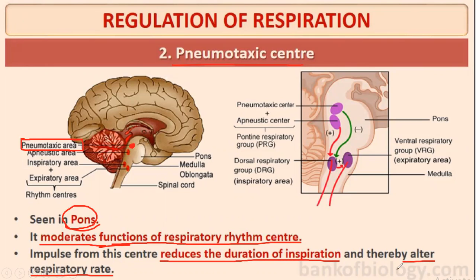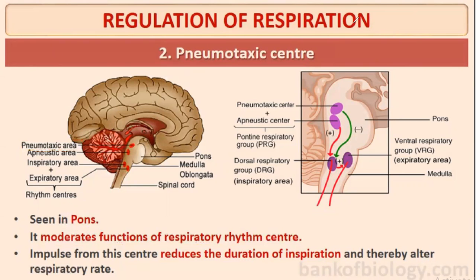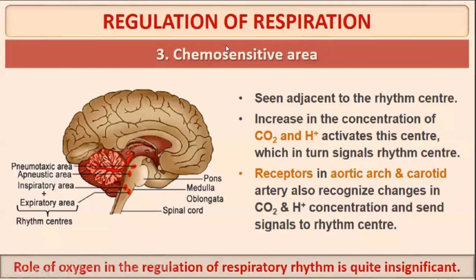Name the respiratory center that is present in the pons: the pneumotaxic center. And name the respiratory center which is found in the medulla: the respiratory rhythm center, or inspiratory and expiratory center. The pneumotaxic center moderates the function of the respiratory rhythm center and reduces the duration of inspiration, and thereby alters the rate of respiration. Next you have the last one, the chemosensitive area.